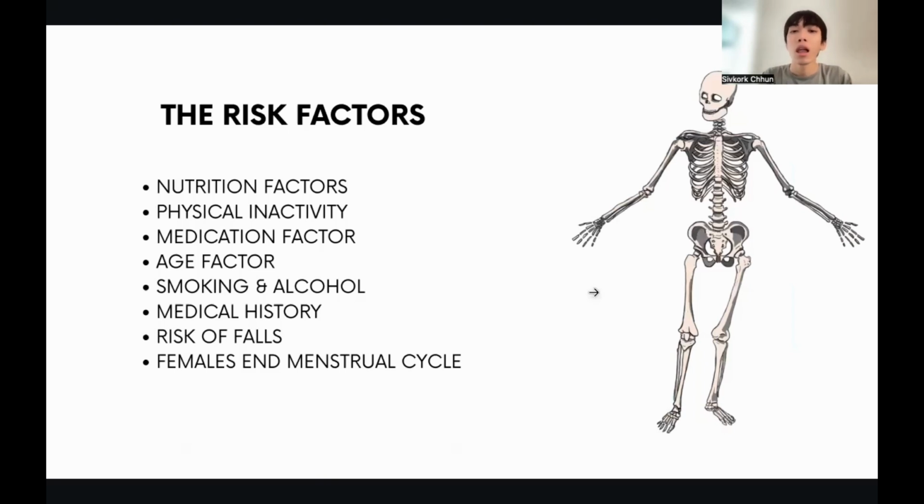Physical inactivity, like prolonged immobility, also affects bone strength. Prolonged use of corticosteroid medication that lowers the estrogen hormone level also reduces bone density. Previous fragility fracture, like having a history of fracture in the hip, wrist, and spine, including morphometric vertebral fracture.